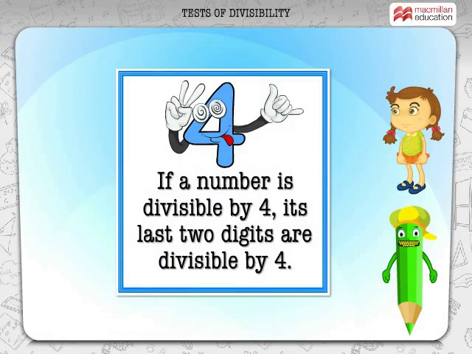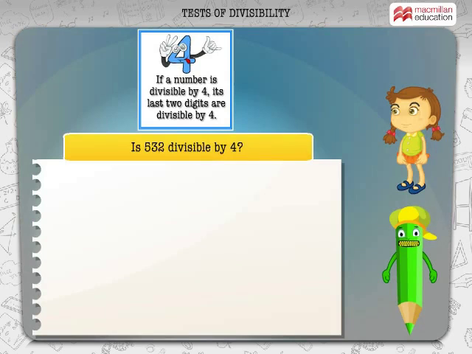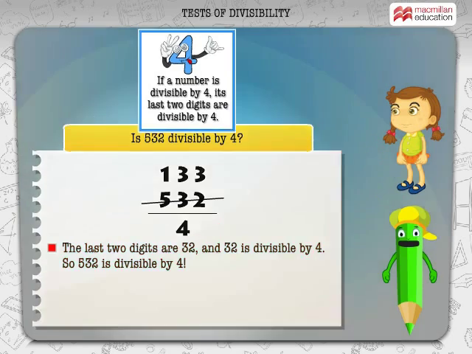If a number is divisible by 4, its last two digits are divisible by 4. Let's see if you got that. Is 532 divisible by 4? The last two digits are 32 and 32 is divisible by 4. So 532 is divisible by 4.